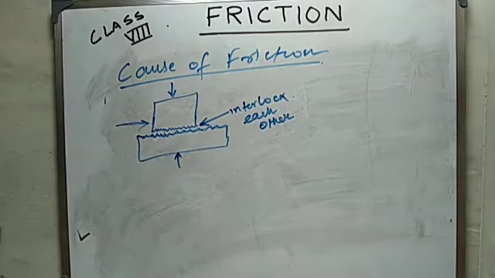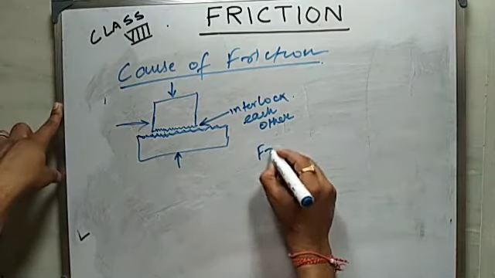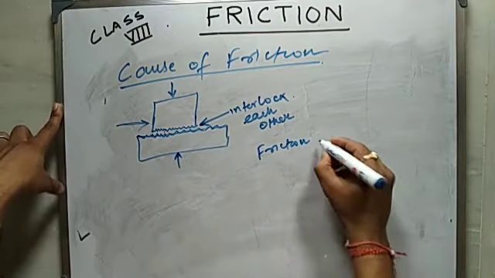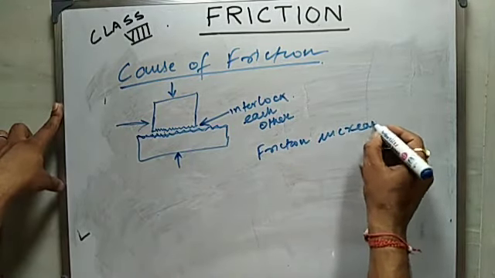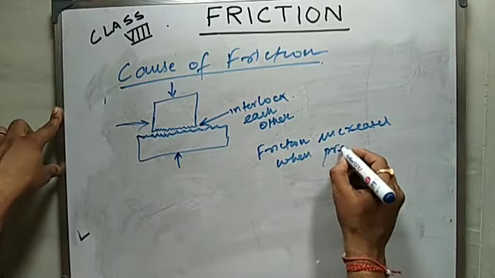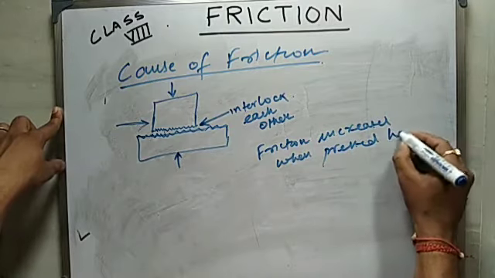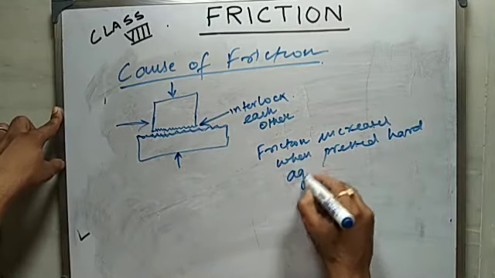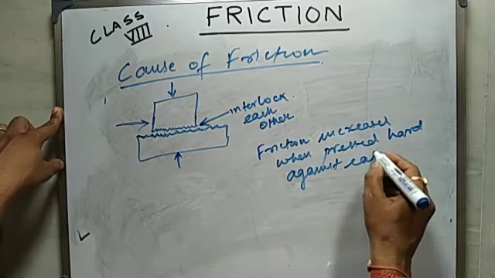That means friction increases when pressed hard against each other.